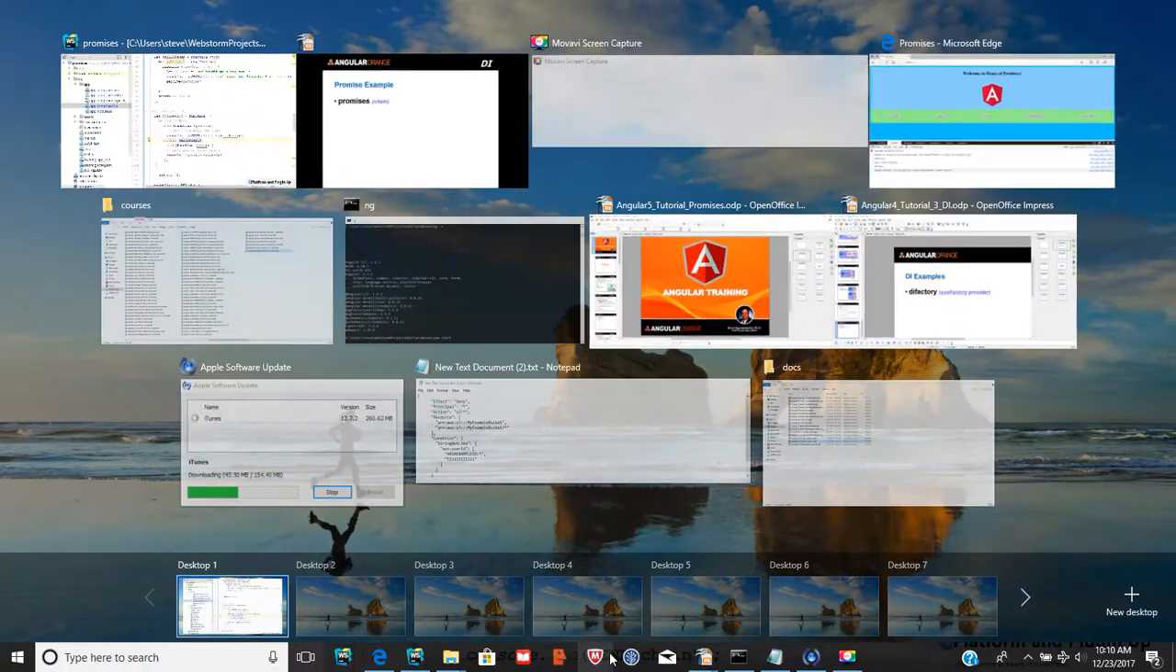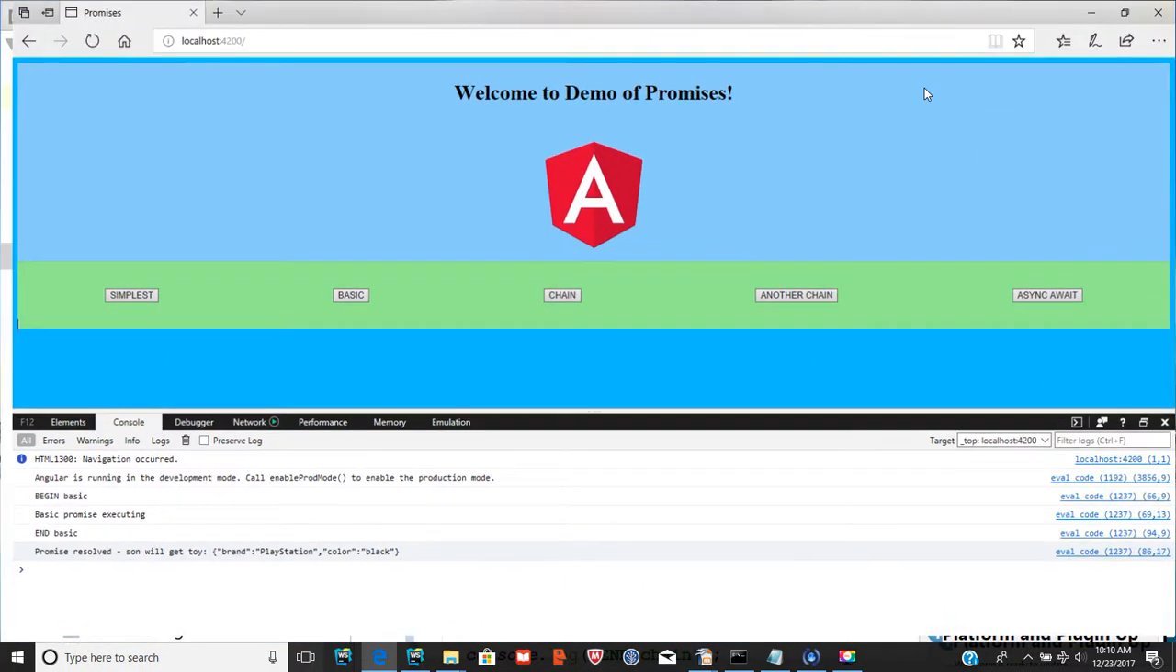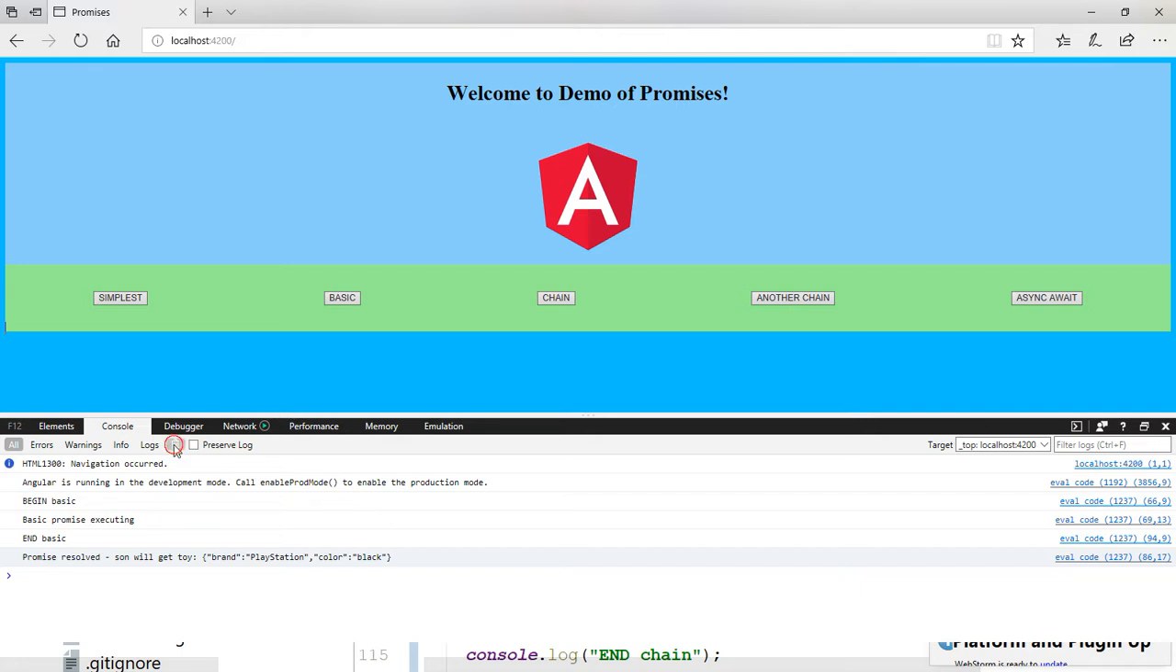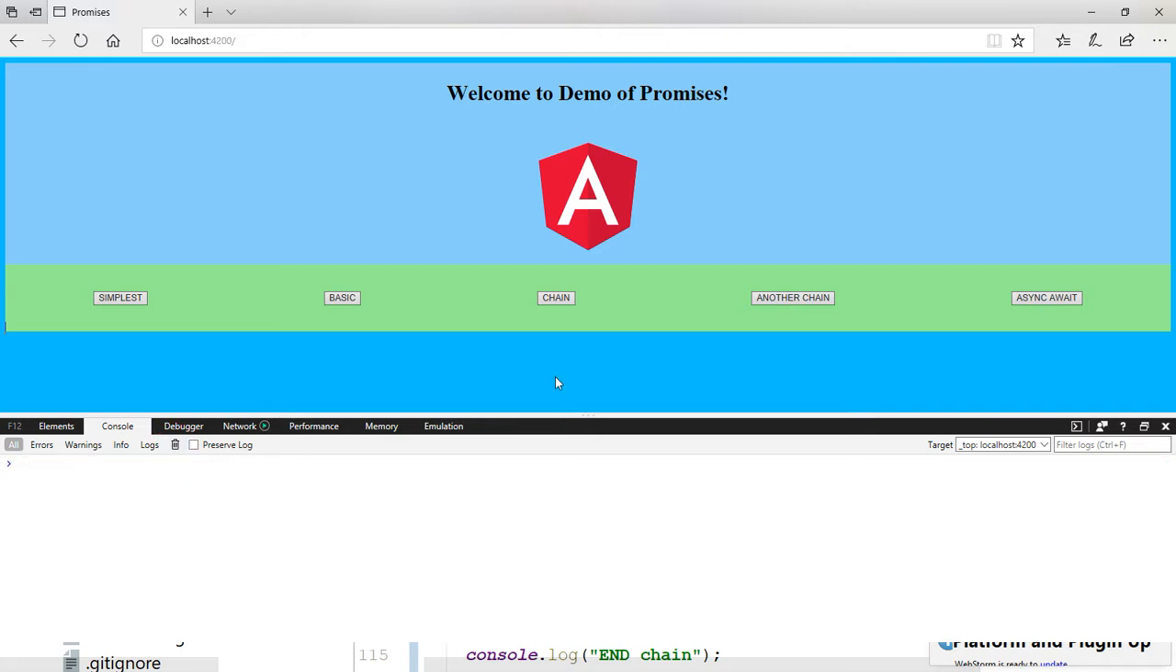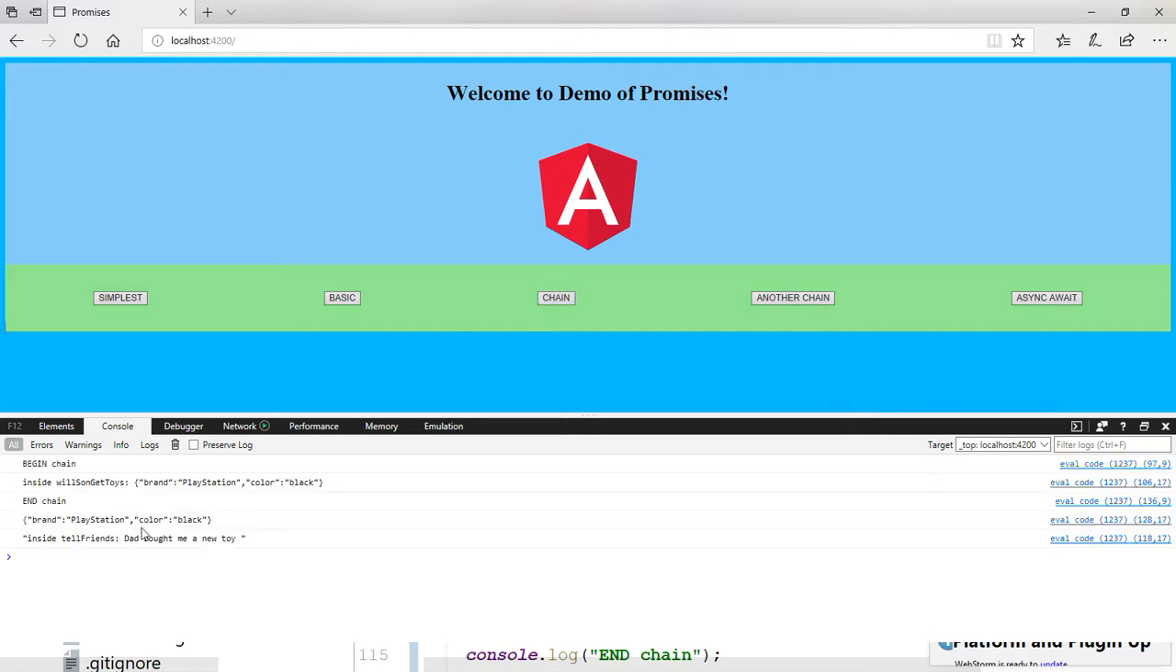Okay, so let's take a look at the example. Let me clear up my console, and then I'm going to execute this chain. Okay, so some stuff's going on here. I begin chain. I'm inside the promise. This is my toy value. And then I log the toy value during the resolution. And I also tell my friends, Dad bought me a new toy.